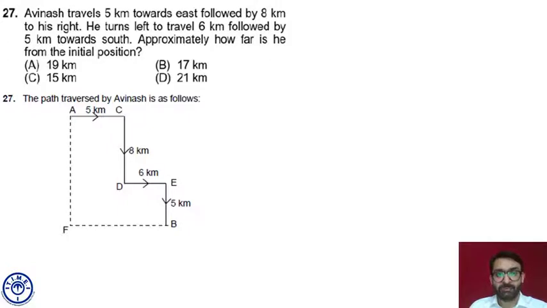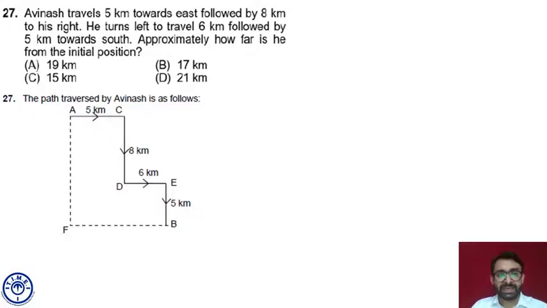Now at point E, he traveled 5 kilometers towards south again, which is very simple because we already know the south direction. So now he is at point B after traveling 5 more kilometers. Approximately how far is he from the initial position? The question is identical to the previous question. The specific movement is there in the question. We have to figure out the distance between the initial position and the final position, so precisely we have to calculate the distance between A and B.